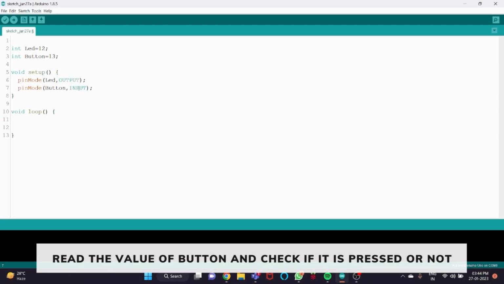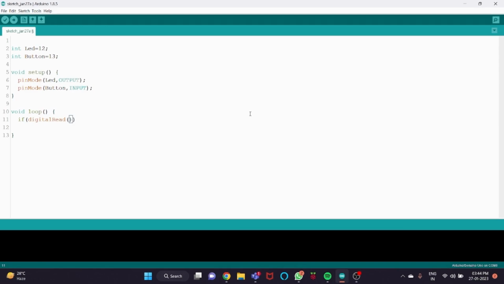Now in the void loop, we are going to use the if condition to read the value of the button. So type if, and then use the function digitalRead to read the data from the button variable, and if the value of the button is high, that means if the button is pressed, then our LED will glow.